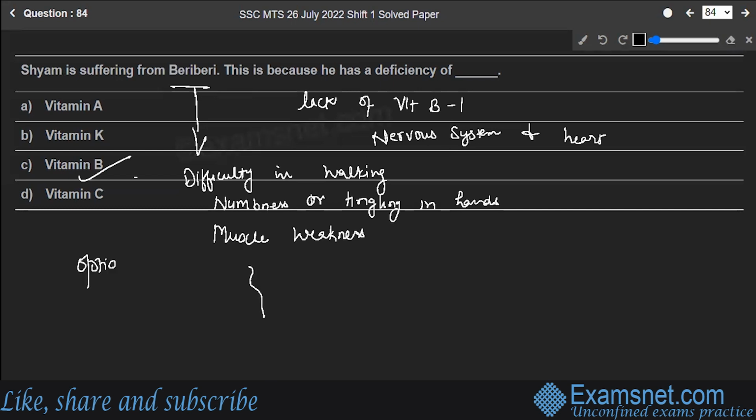So it's caused by the deficiency of vitamin B. Option C is the correct answer. Hope you're clear with this.